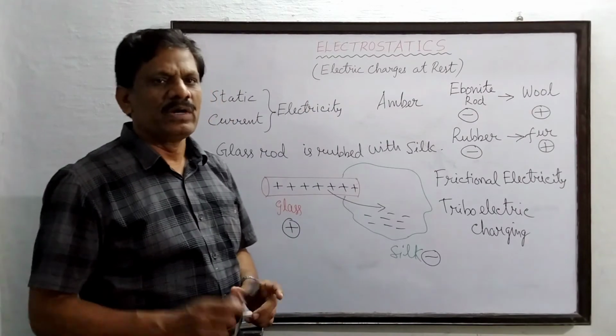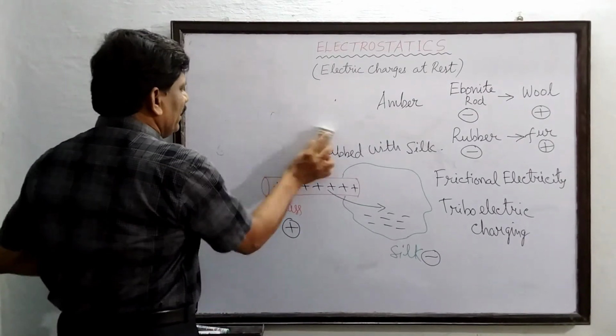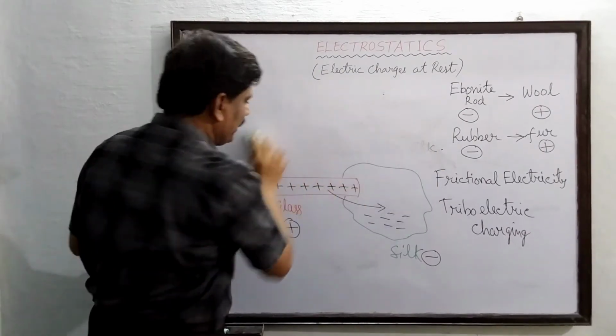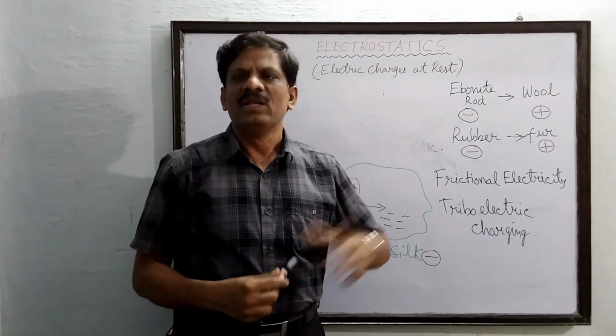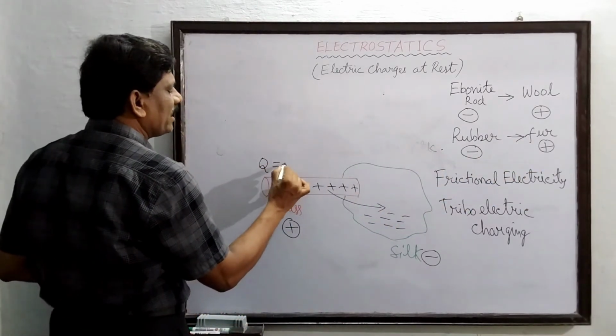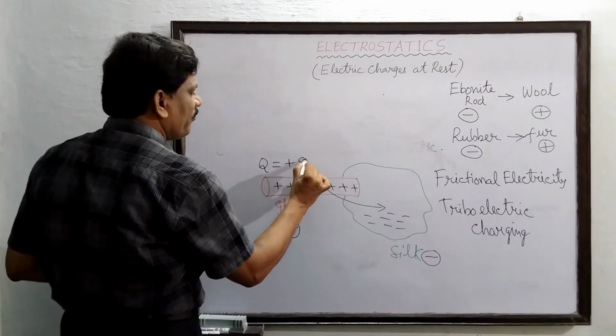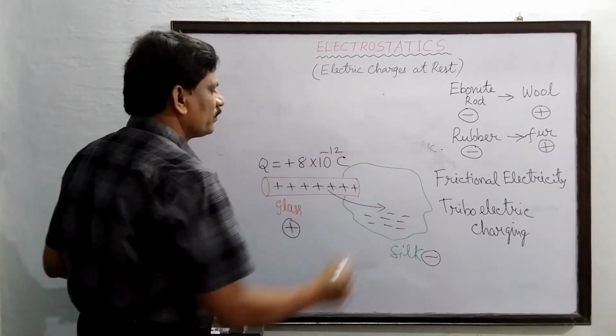Now one small exercise I am going to give you. Let us consider the case where a glass rod is rubbed against silk. Let us consider that the glass rod has acquired a positive charge of 8 × 10^-12 coulomb.